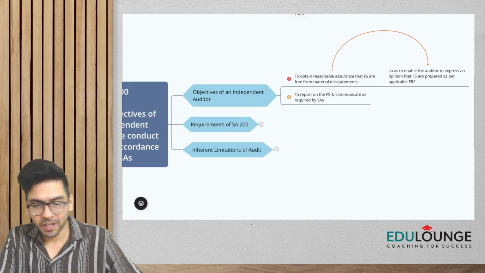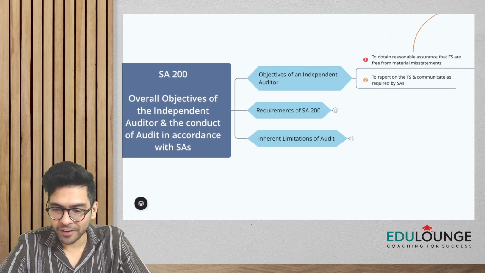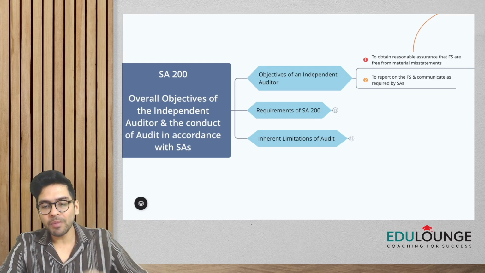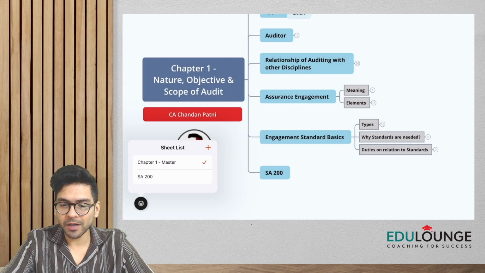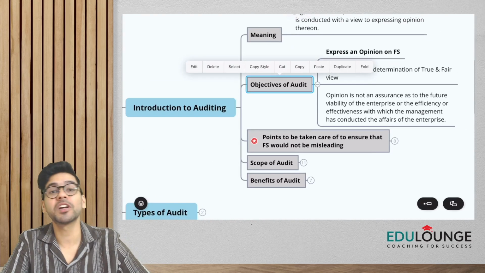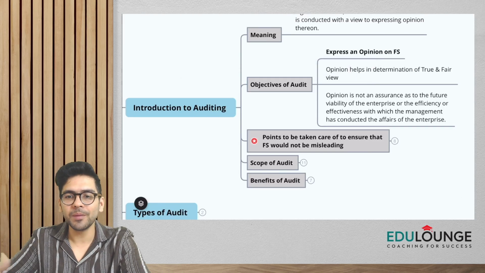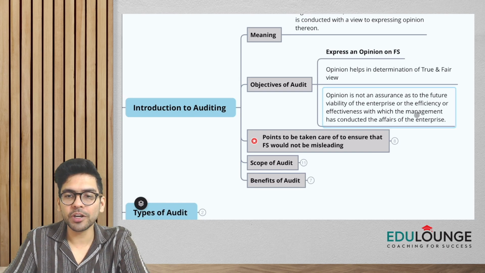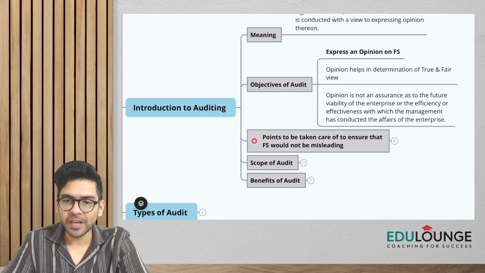That first part of the topic, objectives of independent auditor, is already over. Now, if you remember, I told you I'm going back to the main master chart of chapter number 1. In the introduction to auditing part, we had this topic, objectives of audit. I told you you'll be able to understand it better when we go through the topic of SA 200. So we have covered objectives of audit in the topic of SA 200 already.